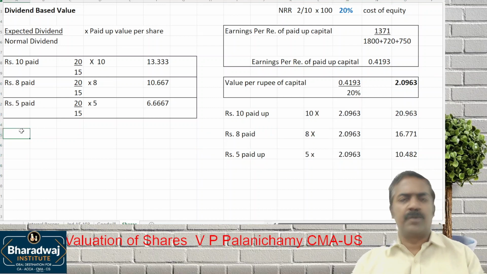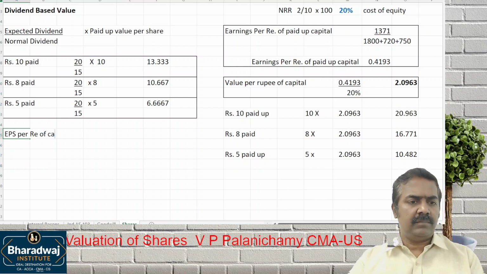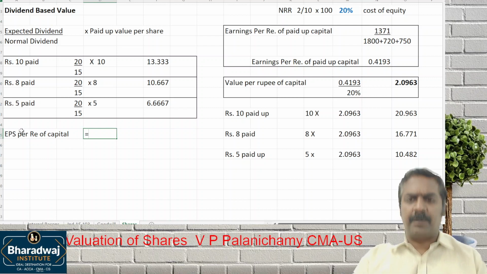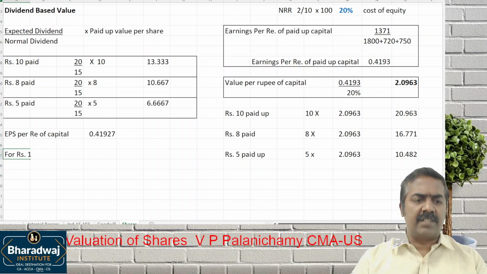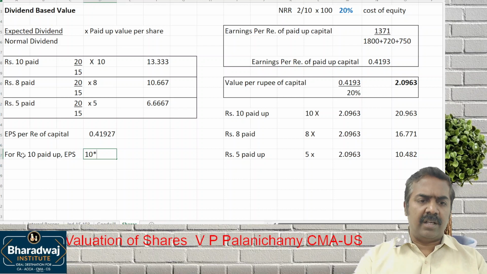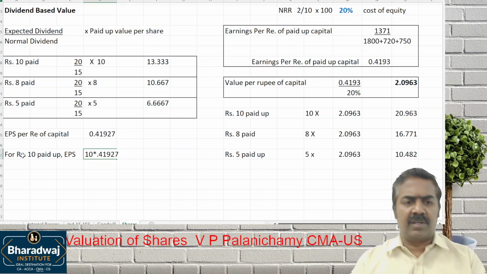There is an alternative approach. Wait. What is the EPS per rupee of capital we worked out? 0.4193. Therefore, for rupees 10 paid up, EPS will be 10 into 0.41927, whatever. So this will give us EPS for rupees 10 paid up.